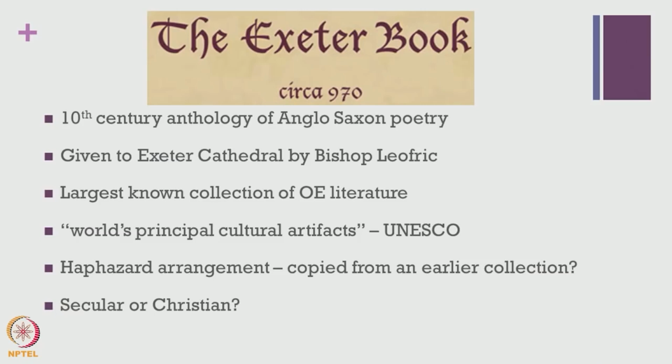How have we begun to access most of these works? So, at this point it is important to draw your attention to what is now known as the Exeter Book. This was an anthology of Anglo-Saxon poetry which came into being around 970 AD, roughly sometime during the 10th century. And the term Exeter is because this anthology was given to Exeter Cathedral by Bishop Leofric.